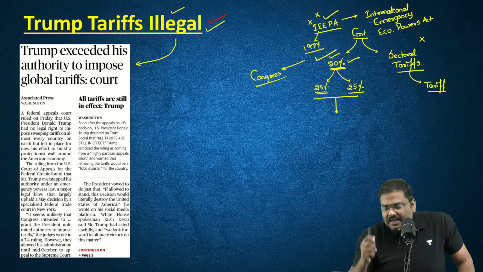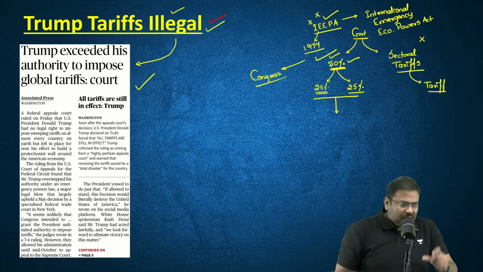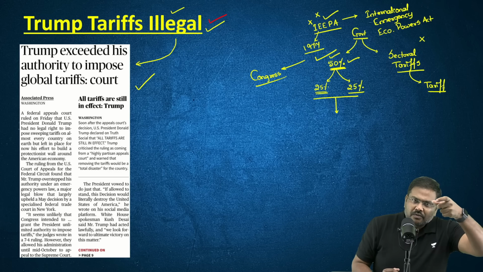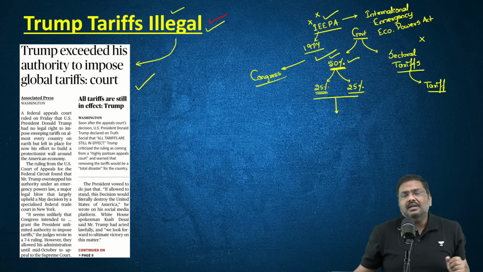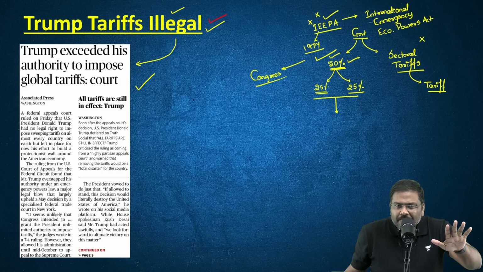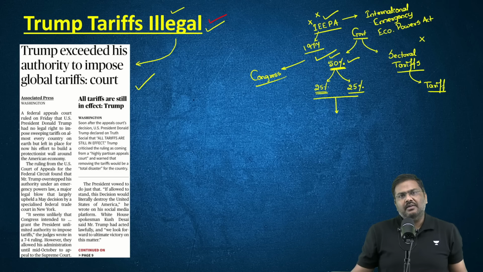And that is the precise reason the court in this ruling has stated that these 50% tariffs which have been announced on India, along with many other tariffs imposed on the trading partners of USA, are illegal. The government has used a provision where it doesn't have the power. It has simply announced these tariffs.